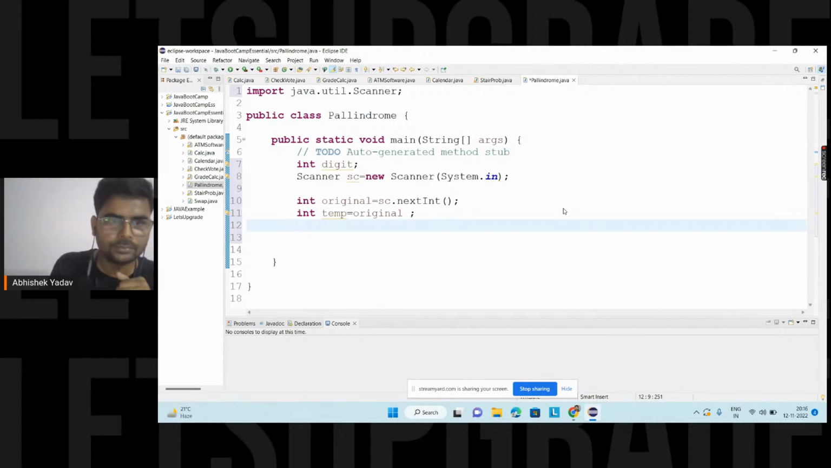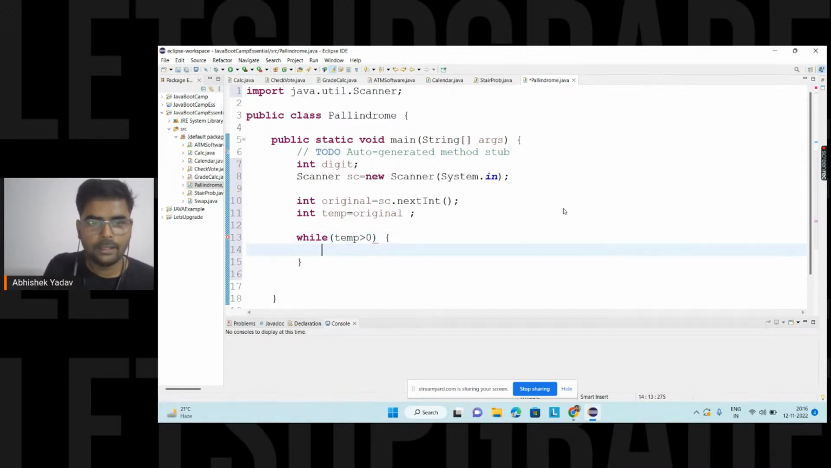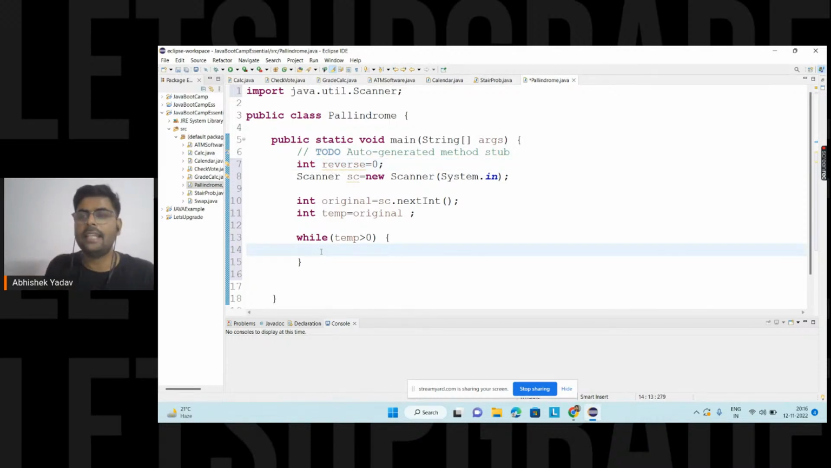After that, what I have to do? Till the point temp is not equal to 0, or you can write till the point temp is greater than 0. That means there are some digits still left inside the temp variable. After that, let's take this digit as reverse, reverse is equal to 0. After that, let's first extract the number here.